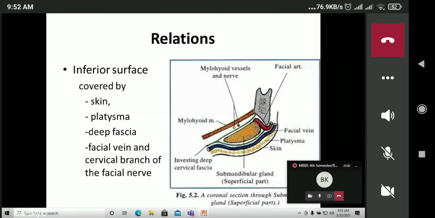In the relations, the inferior surface is covered by the skin. Here we can appreciate the skin with the superficial fascia having the platysma, and the facial vein can be appreciated here. The deeper fascia splits into two to enclose the gland, and the facial vein and the cervical branch of the facial nerve are there on the inferior surface. So that is the inferior surface of the submandibular salivary gland, the superficial part.